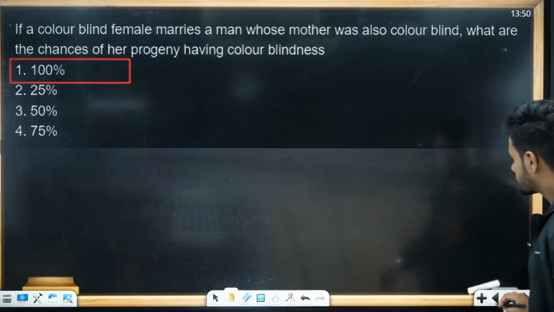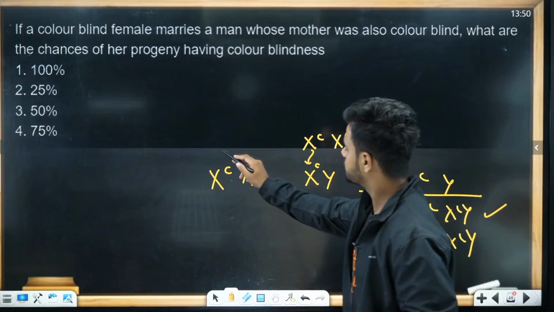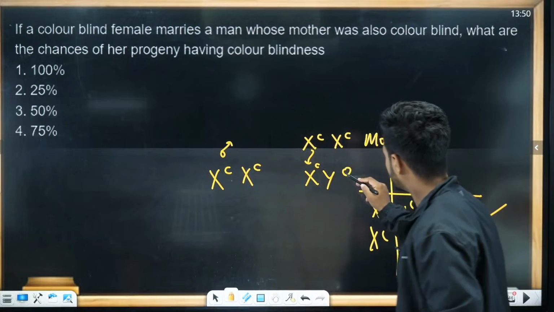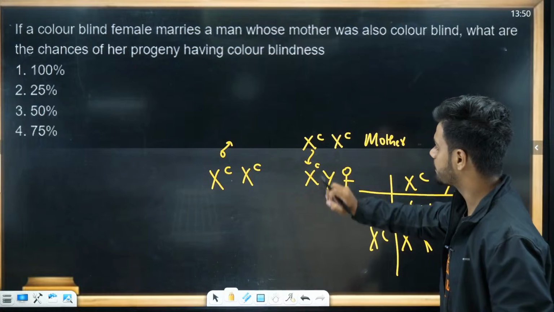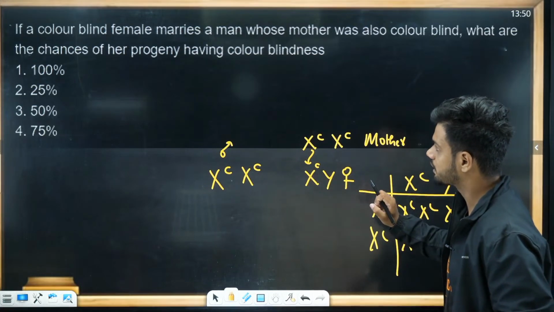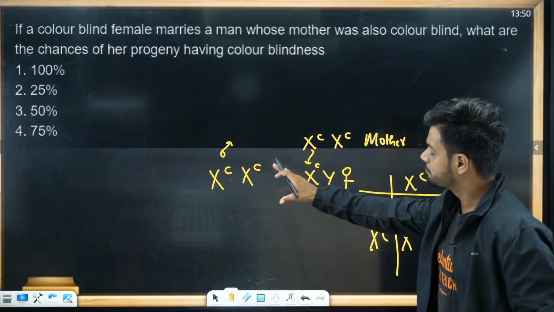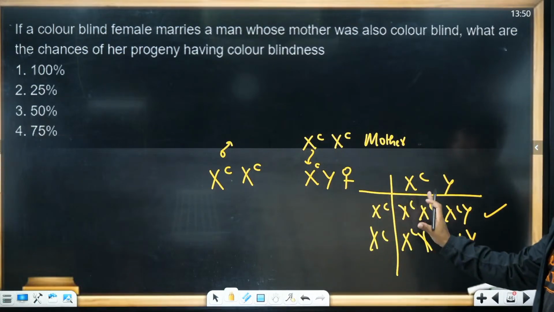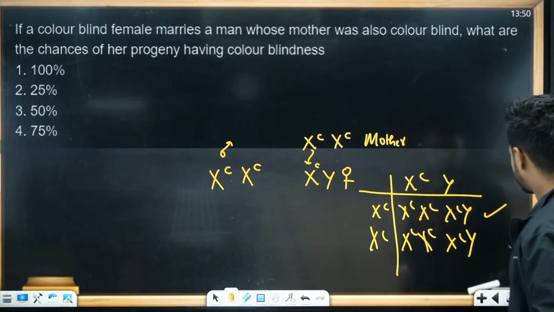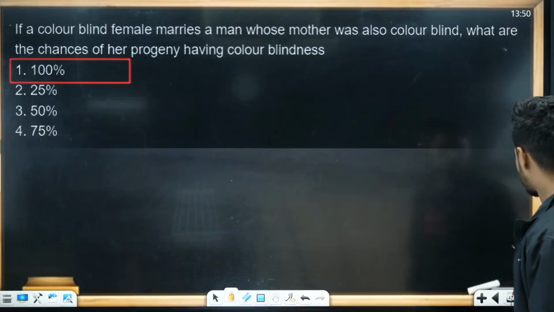See here. Female is colorblind. This is the female. This is the male. Male's mother is colorblind, so the same X chromosome has to come. So he also will be colorblind. Both male and female are colorblind, so the offsprings, all of them will be colorblind only. Beautiful question. Numericals are very nice in this chapter.